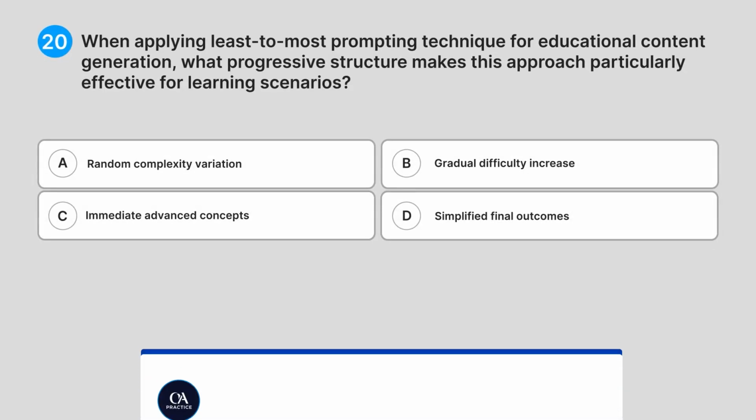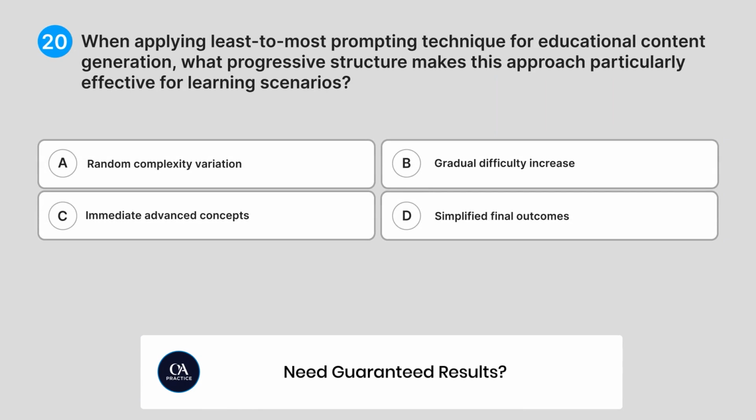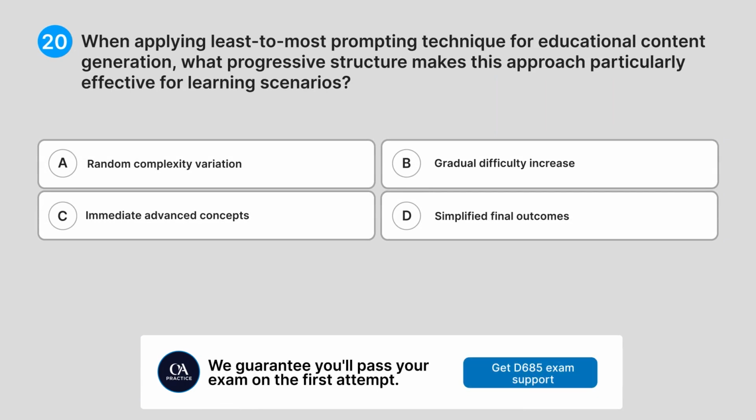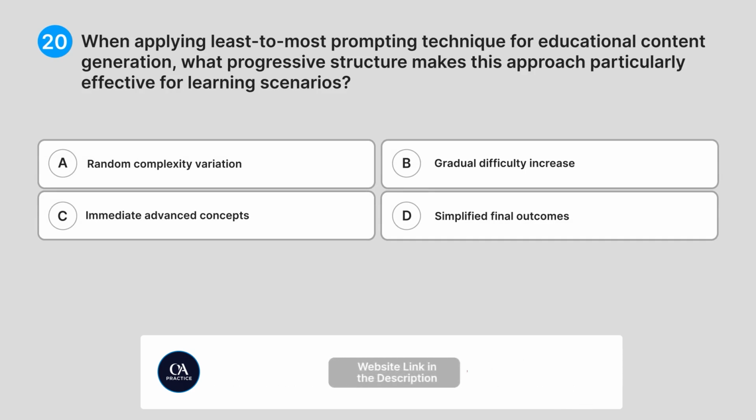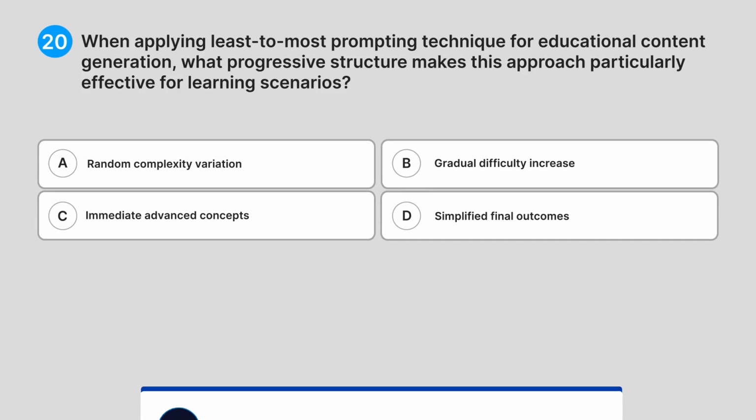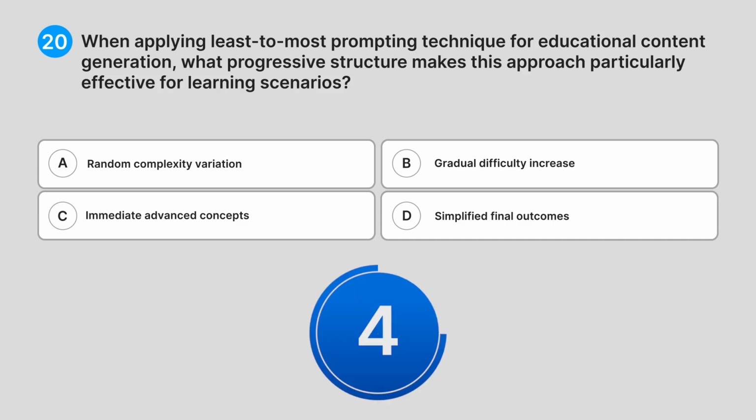20. When applying least to most prompting technique for educational content generation, what progressive structure makes this approach particularly effective for learning scenarios? A. Random complexity variation. B. Gradual difficulty increase. C. Immediate advanced concepts. D. Simplified final outcomes. Do you know the answer?